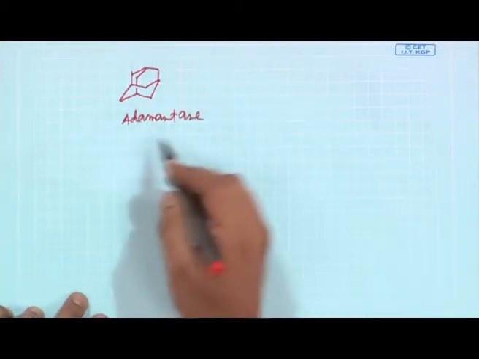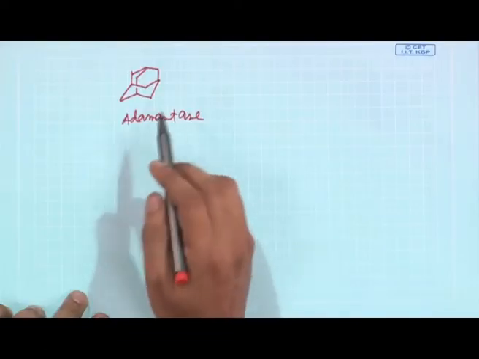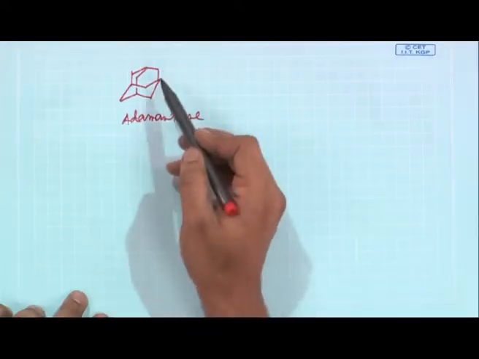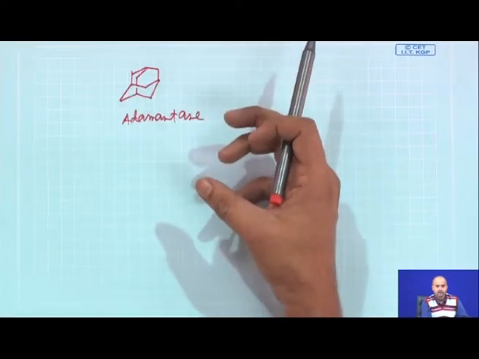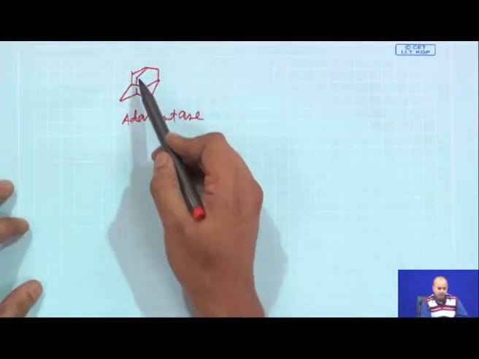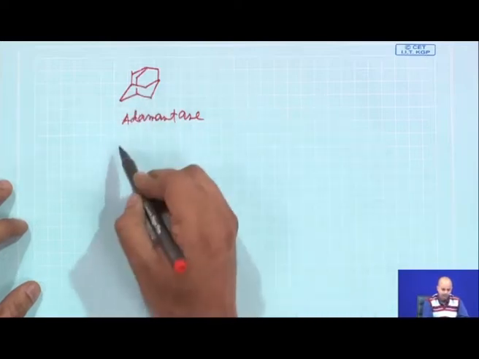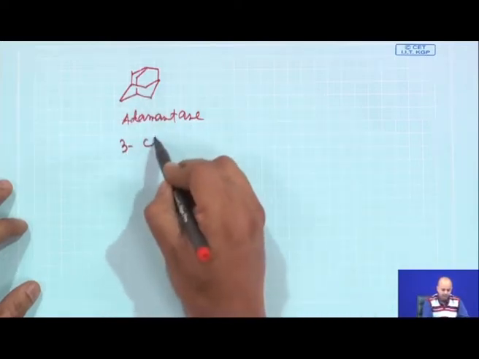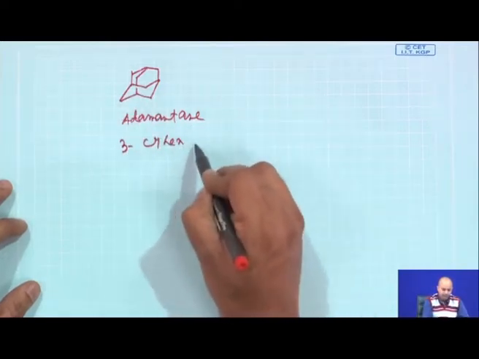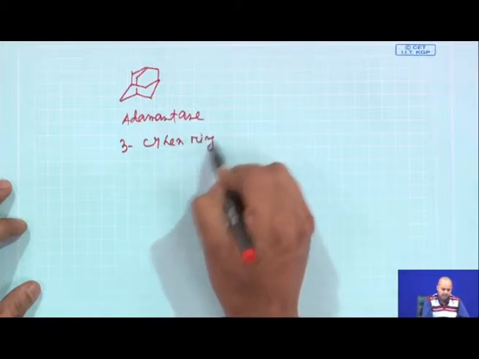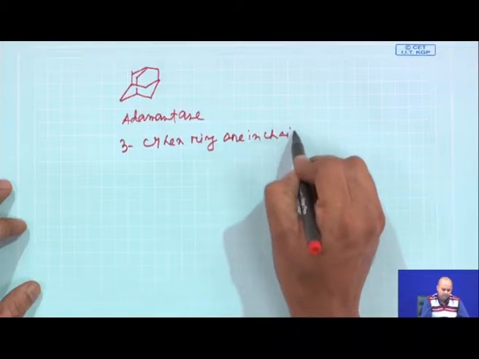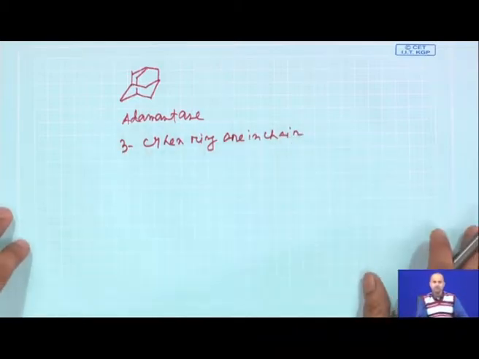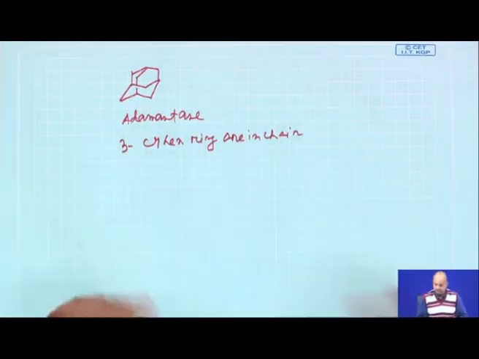Now, adamantane, if you see its structural features, is a purely hydrocarbon. It does have 3 cyclohexane rings in a condensed fashion, and all the 3 cyclohexane rings are in chair form. So, that gives a very nice structural network.